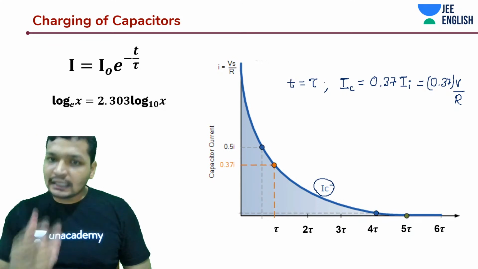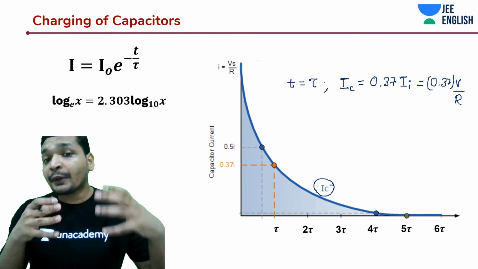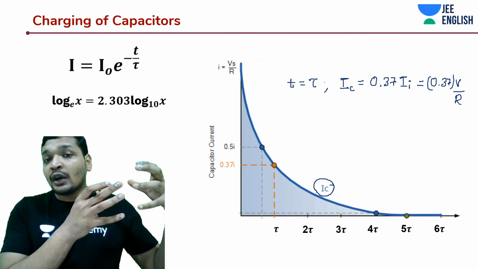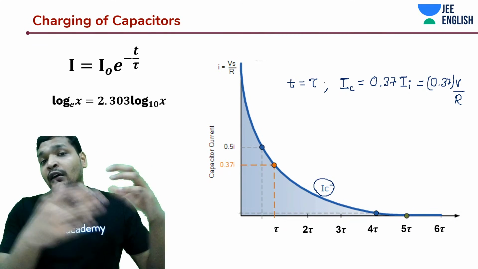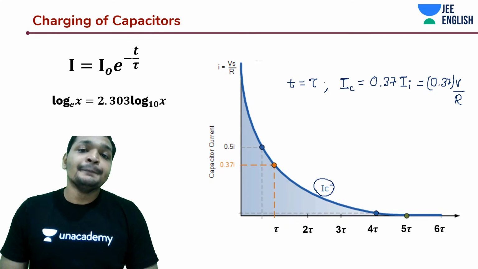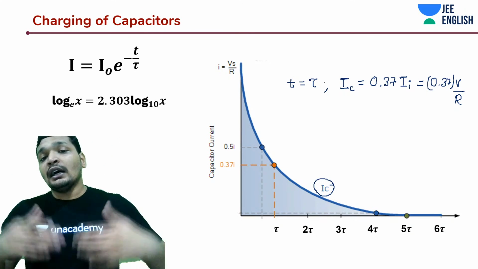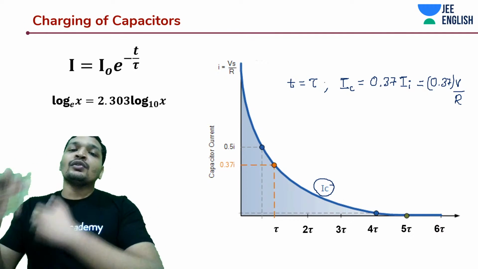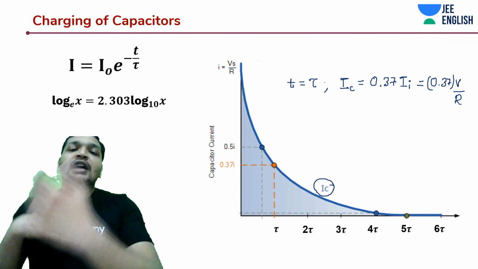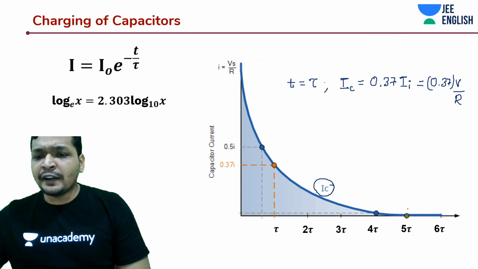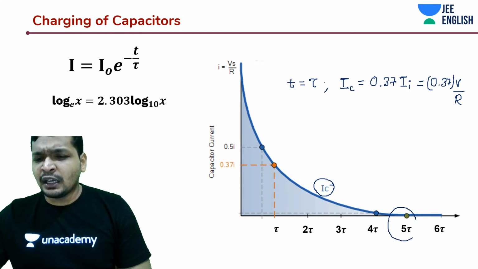The current is decreasing while charging the capacitor because your capacitor is developing a potential across it, right? Which is going to counteract the potential difference due to the EMF from the battery, and the current that way is decreasing. With time, that potential across the capacitor is increasing because the charge accumulation is increasing, and at near about 5 tau, the current should become near about 0.